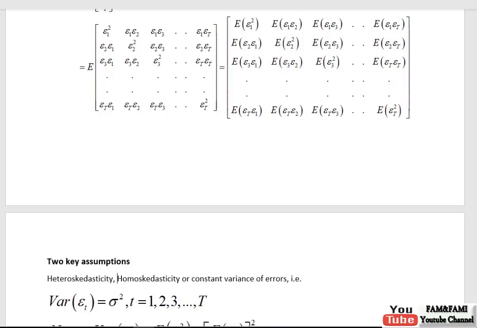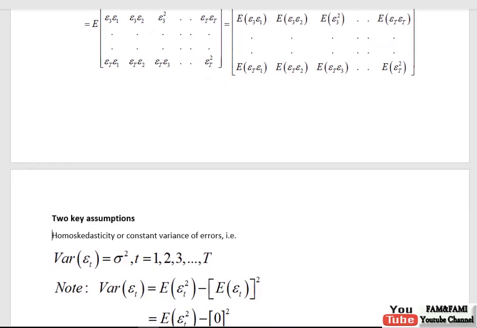Hetero means different, and again skedastic means spread. So different spread means the variance is no longer constant. That is a topic that we will cover later, but currently we are focusing on homoscedasticity, constant variance. So this is how we can write this expression for the constancy of variance.